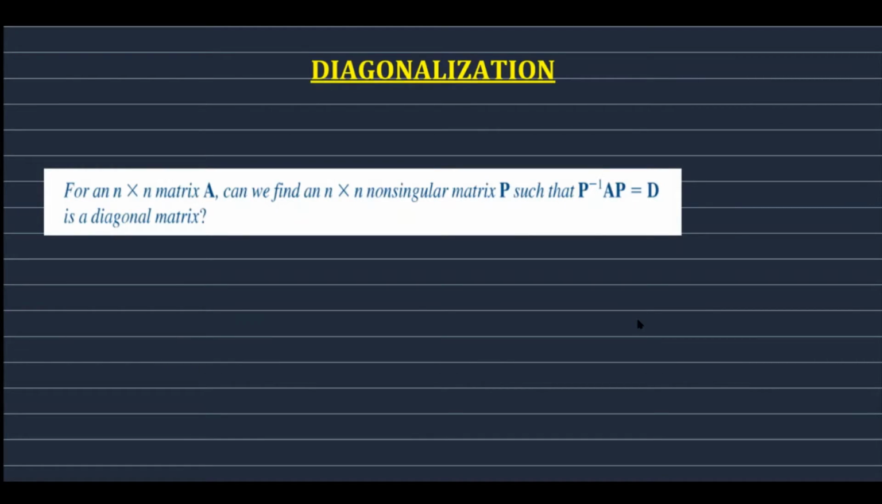Diagonalization. So our main question is, for an n by n matrix A, can we find an n by n non-singular matrix P such that P inverse AP equal to D is a diagonal matrix? A diagonal matrix is a matrix which has non-zero entries only on the main diagonal. So a diagonal matrix will be of the form D1, D2, etc., Dn. All other entries will be 0.